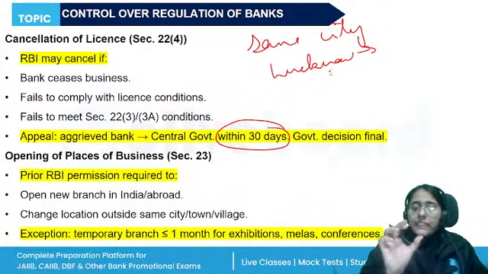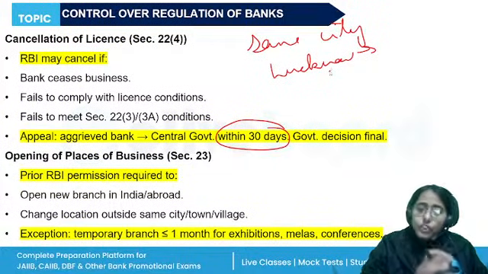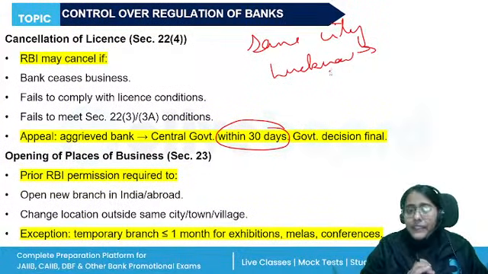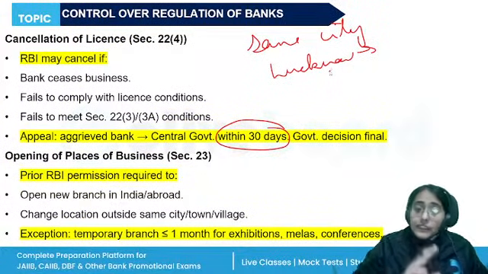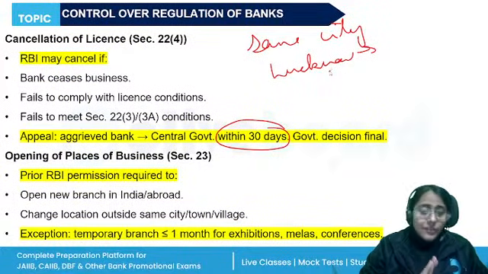Within the same city, town, or village, if they want to open a new place or change the location of an existing place, then it is allowed. Otherwise, they have to take prior permission of RBI. Okay? And there are exceptions to this.